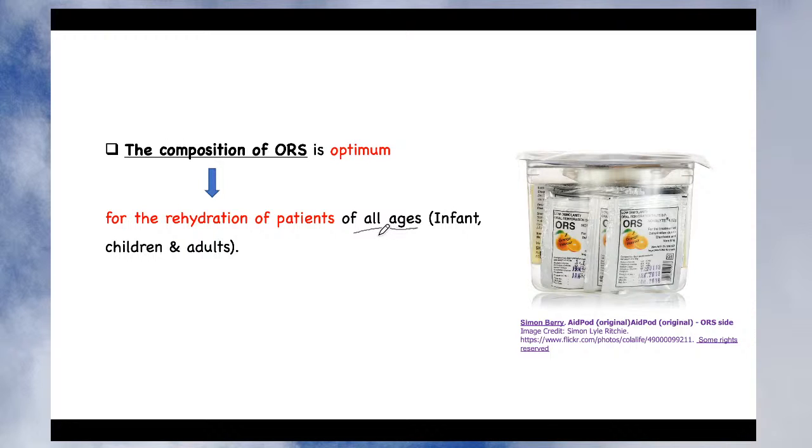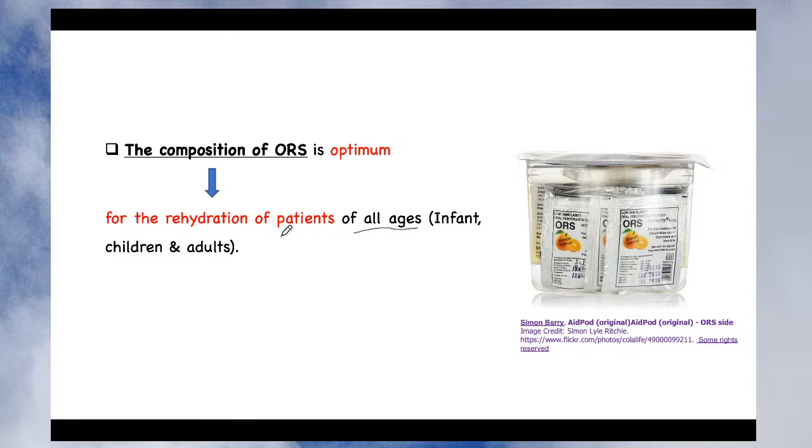Like you give a different dose to the infant, a different dose to children, and likewise a different dose to the adult. But this is not the case with ORS. The composition of the ORS is optimum for rehydration of patients of all ages. So you can give the same ORS. You can dissolve this ORS in 1 liter of water and that can be given to the patient. But yes, if it is an infant, he will not drink the complete 1 liter of water because his body requirement is also less.